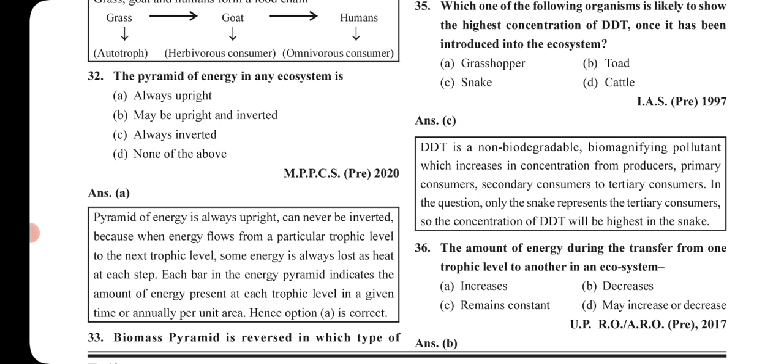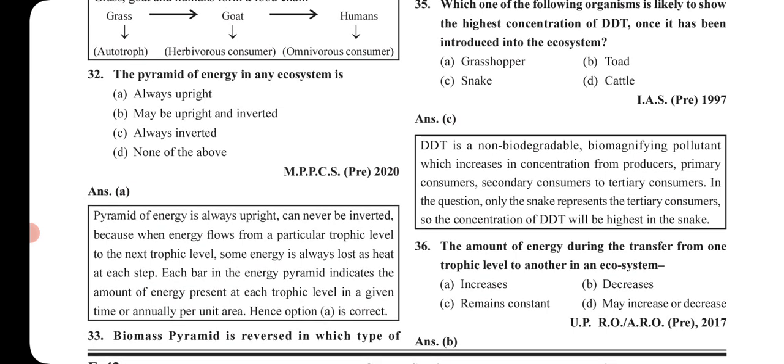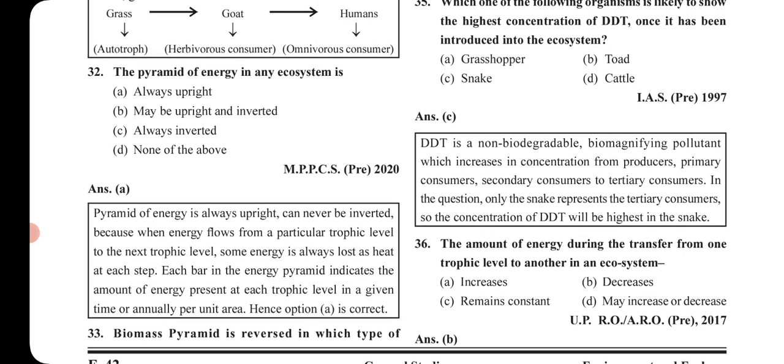So you know what DDT is. It is a non-biodegradable biomagnifying pollutant which increases its concentration as it moves to a higher trophic level. And here we can see that the snake is at the higher trophic level of tertiary consumer. So the maximum concentration of DDT will be found in the snake only.